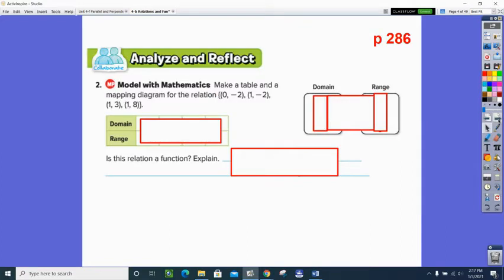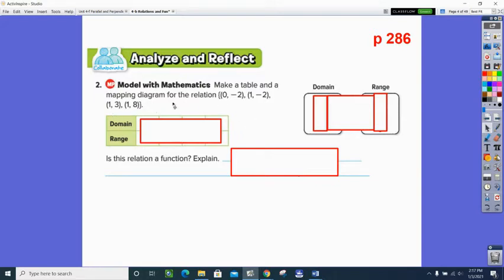So let's take a look at a more mathematical one. So we're going to make a table of this set of points. Your book likes to make their tables go horizontally, left to right. When I make tables, I like to make them go up and down because then the X's are on the left and the Y's are on the right. It just makes it easier. But we just have to realize that the book does show them this way, and it's fine. We can show and represent these in different ways.